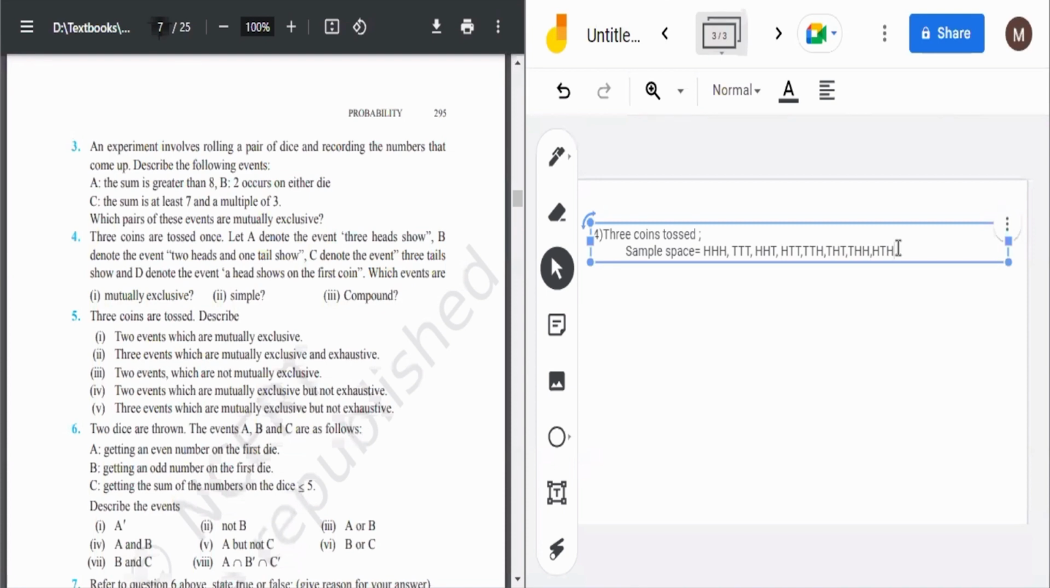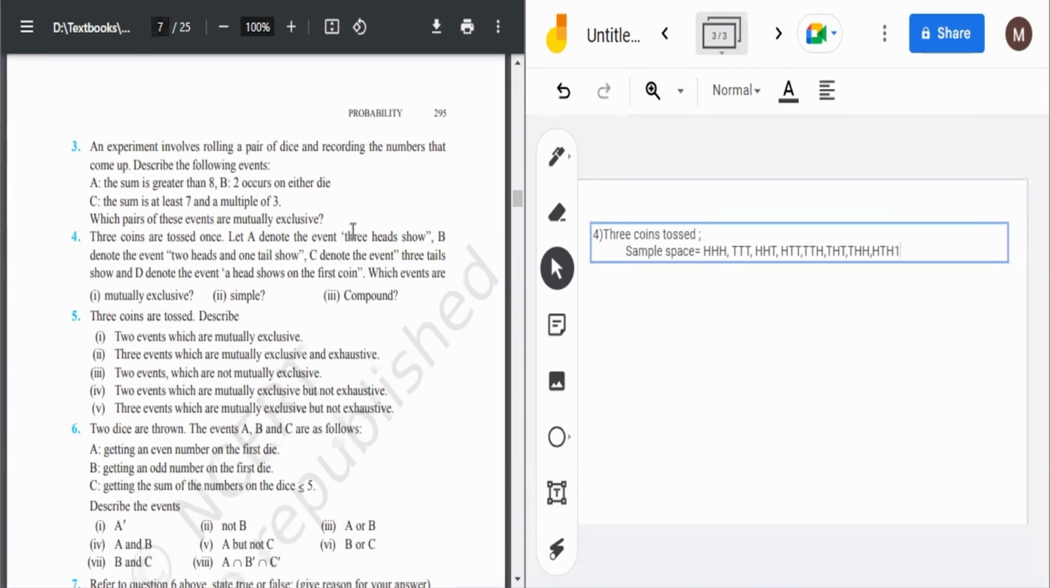Then what is asked? Let A denote the event 3 heads shown. Its probability is 1, it comes only once. B denotes the event 2 heads and 1 tail. These types of questions can be asked, about mutually exclusive, simple and compound events. So they will give you the events and ask which event is which, and you have to tell. In the fourth case, which events are mutually exclusive?